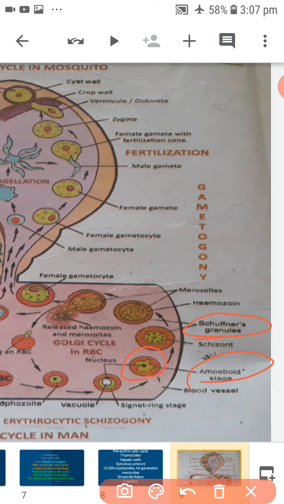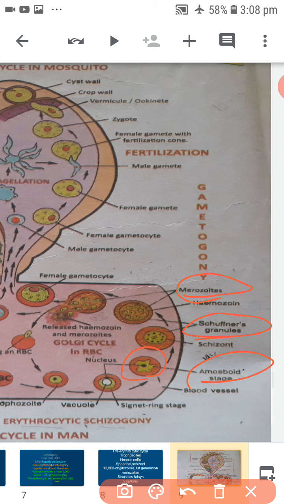Now the plasmodium loses the pseudopodia, increases further in size, occupies the entire RBC and becomes a schizont. It undergoes schizogony similar to that of the pre-erythrocytic cycle and produces 12 to 24 erythrocytic merozoites. They are arranged irregularly in the RBC.